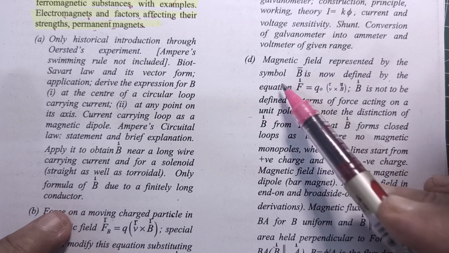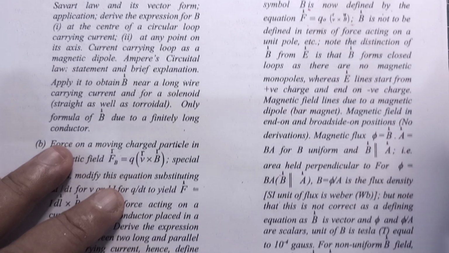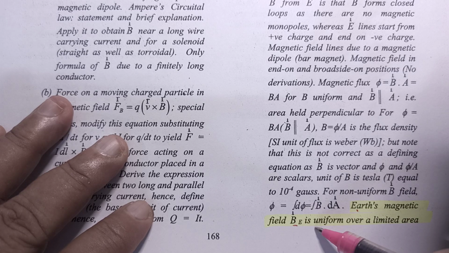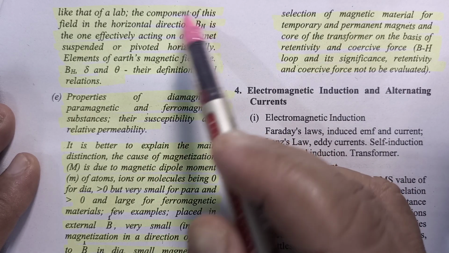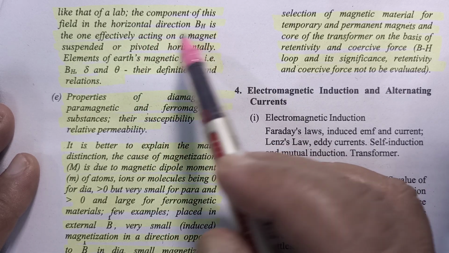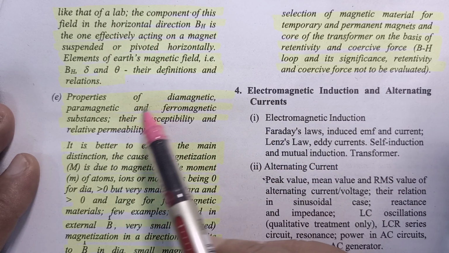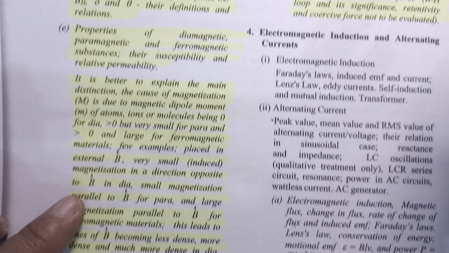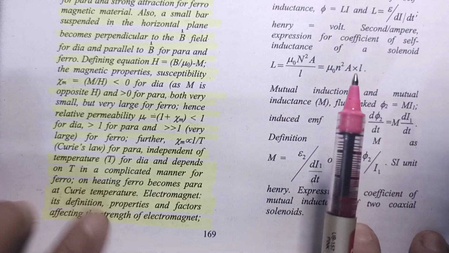Magnetic field represented by symbol B, definition of magnetic field, Lorentz force as it is. After that, again Earth's magnetic field, uniform magnetic field component of Earth over a limited area, component of Earth's magnetic field, horizontal component, vertical component, this whole part is not in the syllabus. Then properties of magnetic material, diamagnetic, paramagnetic, ferromagnetic, this whole part you can cross from your syllabus up to this point.